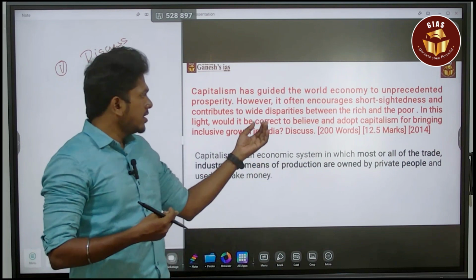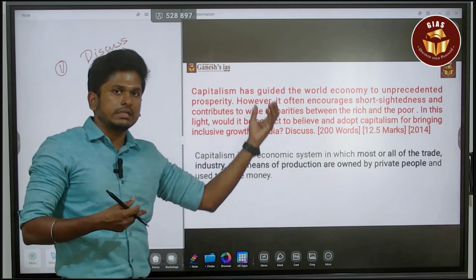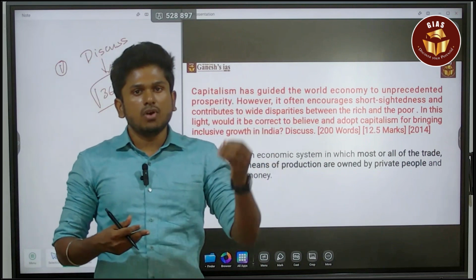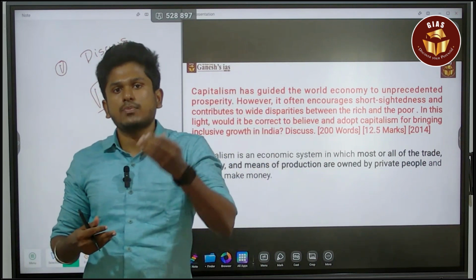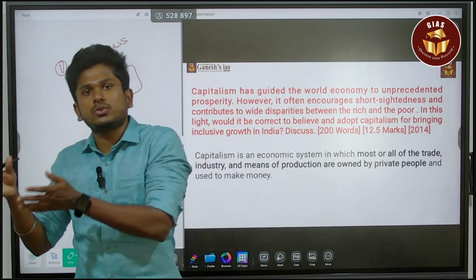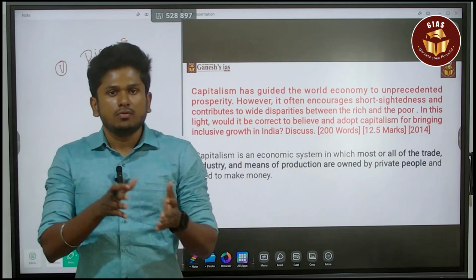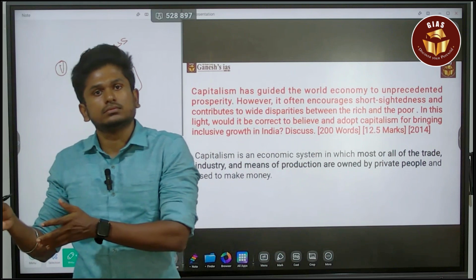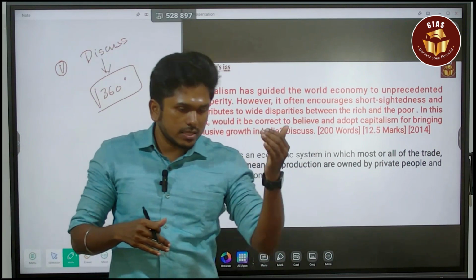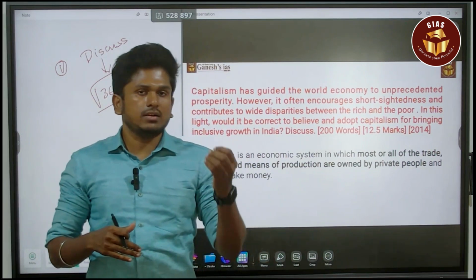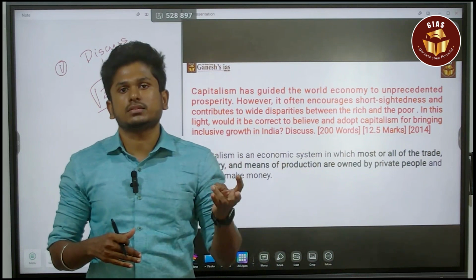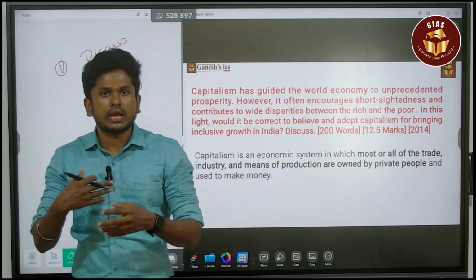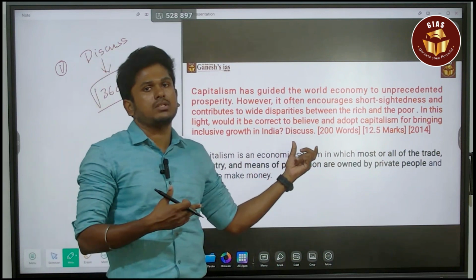Or else, if this discuss is replaced with critically examine, you have to say what the challenges for capitalism are with regard to inclusiveness or inclusive growth in India. So the subheading should have the thing called challenges or limitations. This is the way you have to change your answer based on the directive terminology.